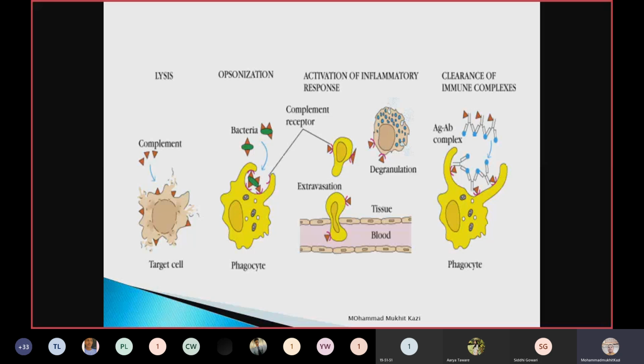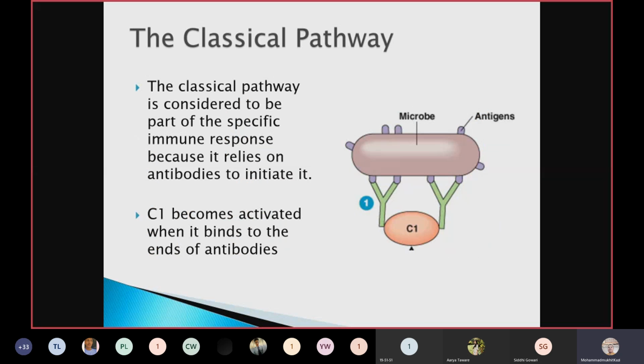See here, the complement receptors will activate different cells, and degranulation takes place, or sometimes extravasation also takes place from the tissue and blood, and those cells get activated to take care of that antigen. And it also helps in the clearance of immune complexes. So these are the different functions carried out by the complement.